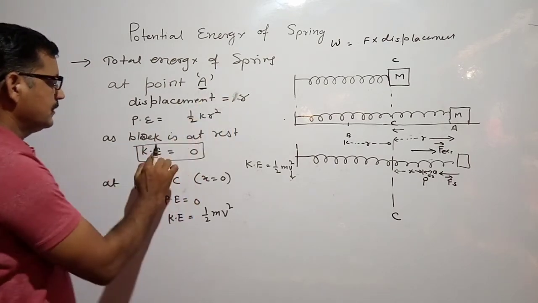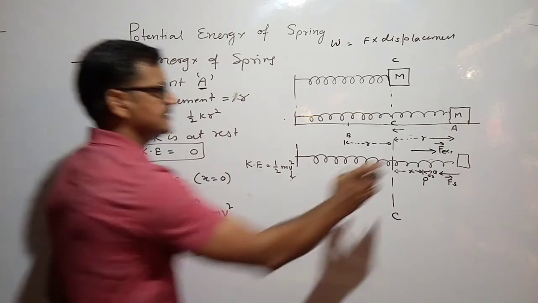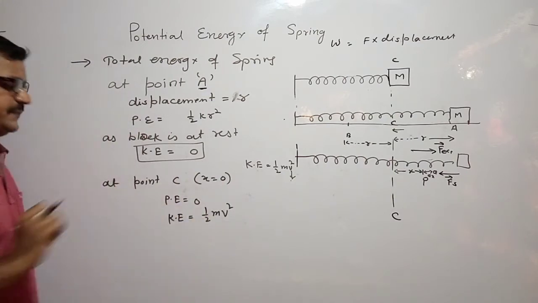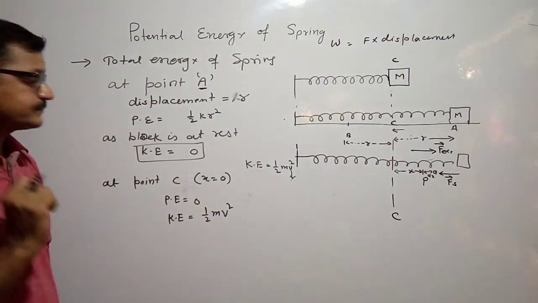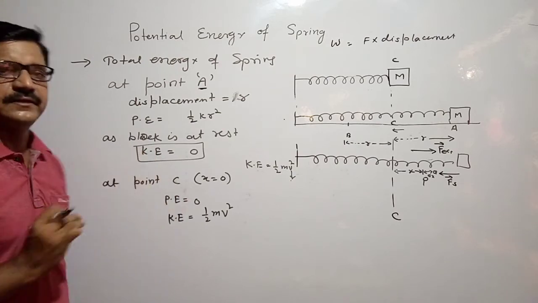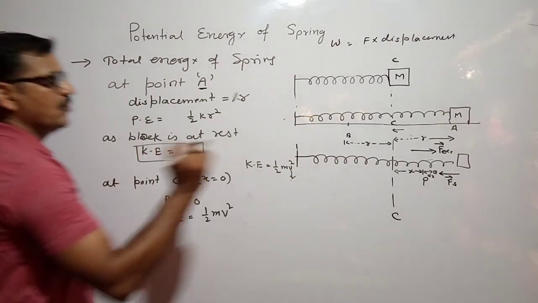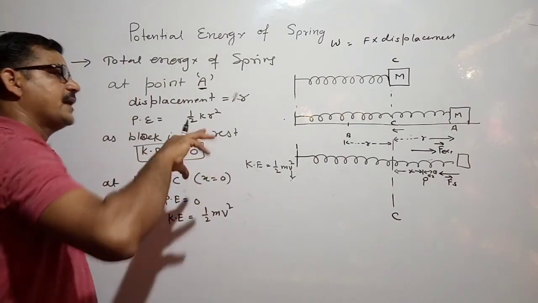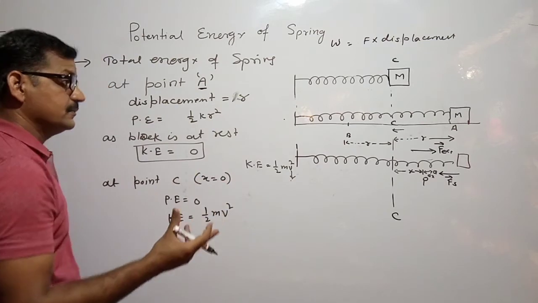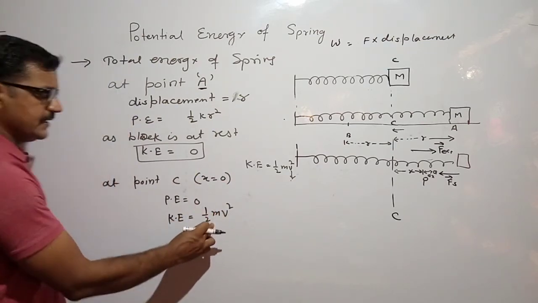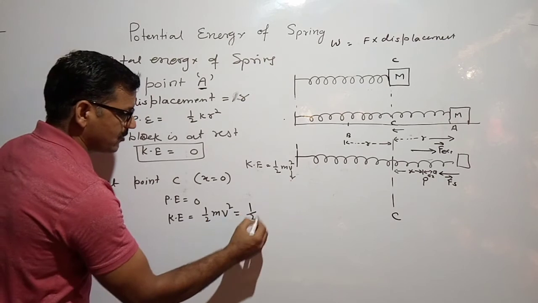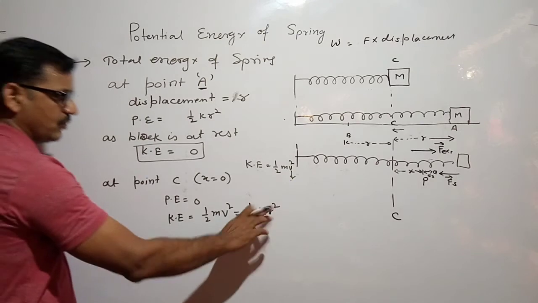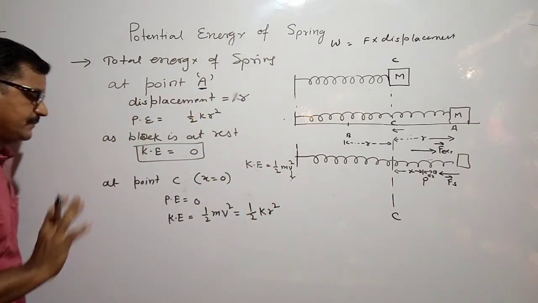But we are watching at point A, kinetic energy was 0. At this point, kinetic energy was 0. But at point C, kinetic energy is maximum, that is half mv square. That is, kinetic energy is increasing. Means to say, from point A to C, potential energy is decreasing and kinetic energy is increasing. So this gain in the kinetic energy is equal to loss of potential energy. Means to say, this kinetic energy is equal to the loss in the potential energy at the point A, right?